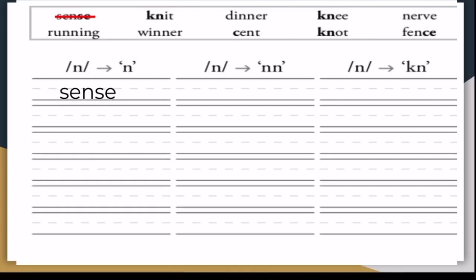How about the word running? Right, it goes under the NN spelling for the N sound. And the word knit. Right, goes under the KN spelling for the N sound. How about the word winner?